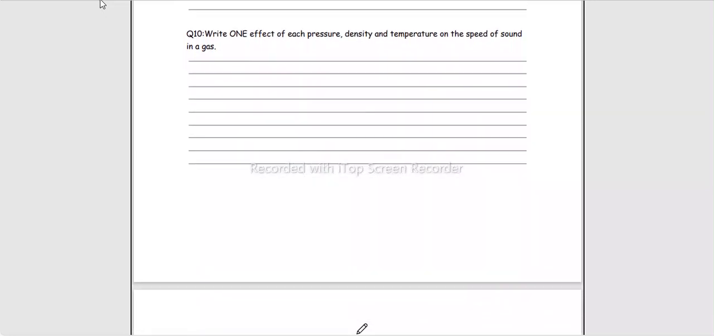Then write one effect of each: pressure, density, and temperature on the speed of sound in a gas. We have studied it in the last lecture, and now in this also we discussed in 2 MCQs that because of pressure there is no effect on the speed of sound. Because of temperature, if you increase temperature, speed of sound increases because it is related to the under root of the temperature, right? And with the density, if you increase the density, speed of sound decreases because they are inversely related.